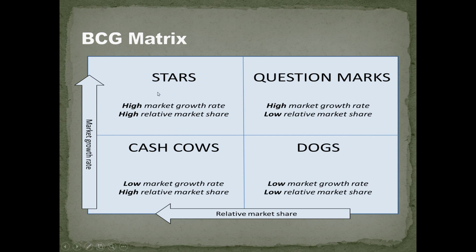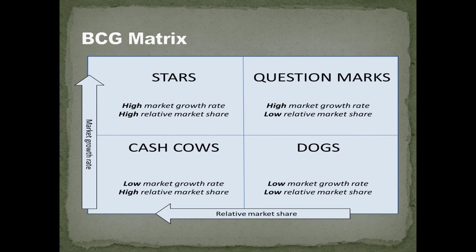It requires high investment because the star gives revenue and helps maintain the relative market share. The company needs to continuously add value and promotion to maintain relative market share. They require a lot of money, and stars also generate a lot of money.